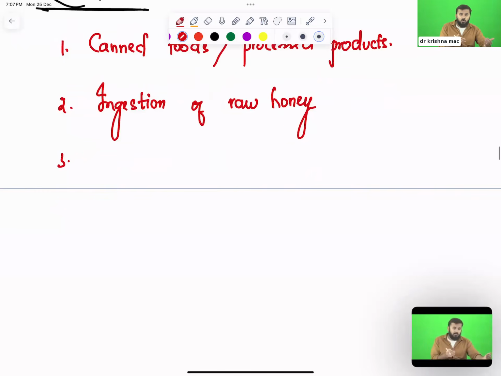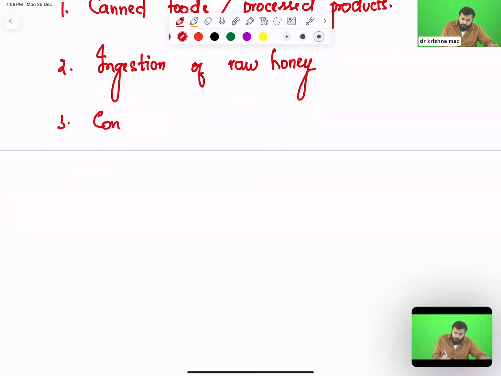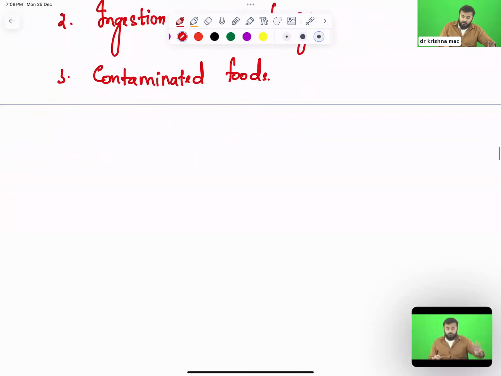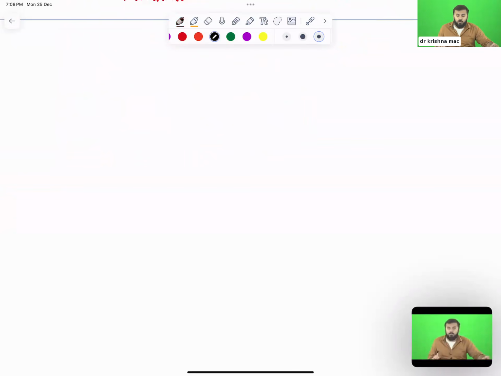See, neonates, you won't give them biryani or pizza and all, right? So you basically give them liquid foods, for example, raw honey. And the third important thing is contaminated foods. So these are the most important risk factors. How many types of botulism do you have? There are three different types of botulism. What are those three different types?